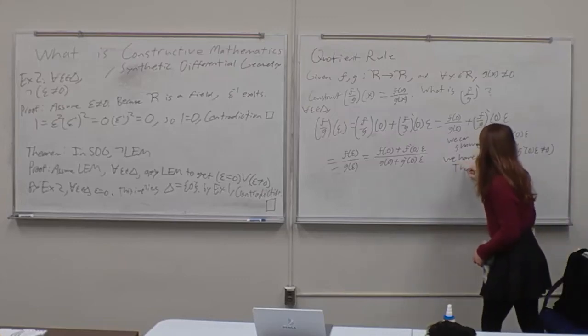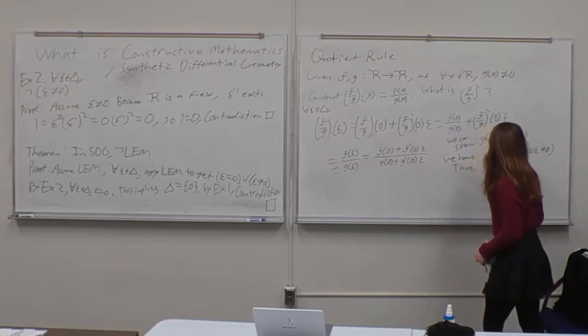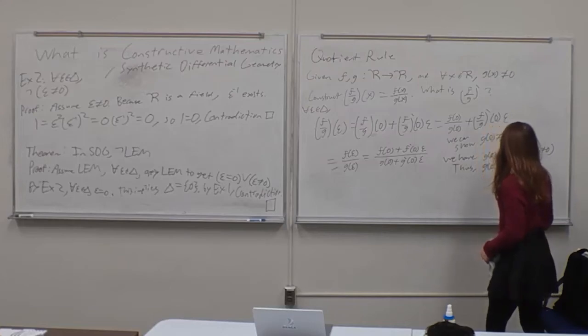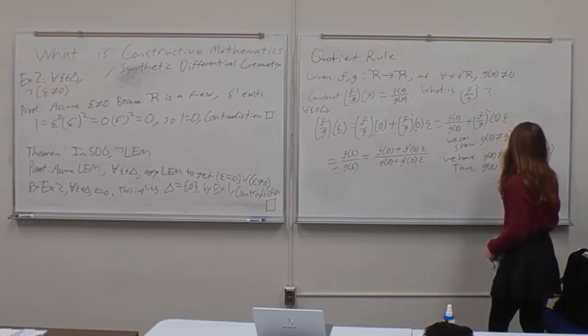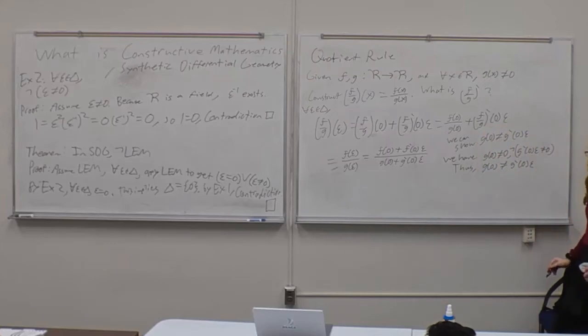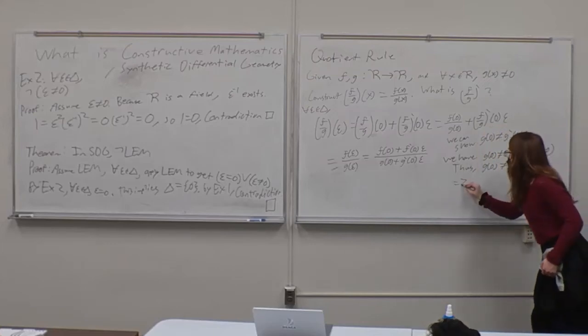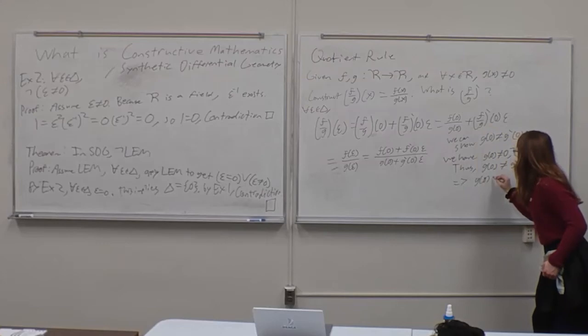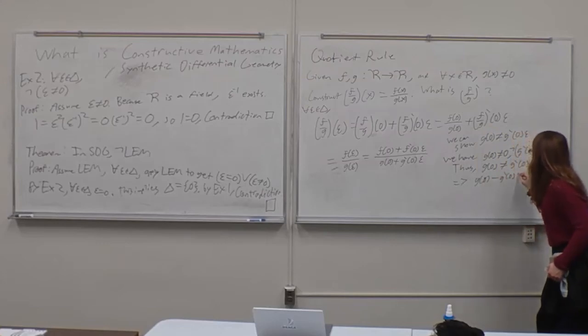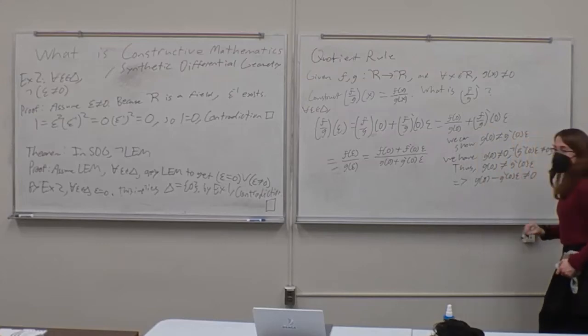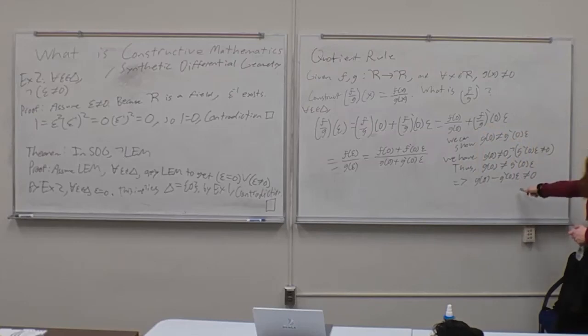So we can conclude, thus, g of 0 is not equal to g prime of 0 times epsilon, which implies g of 0 minus g prime of 0 epsilon is not equal to 0. So this has a multiplicative inverse. We can divide by this.